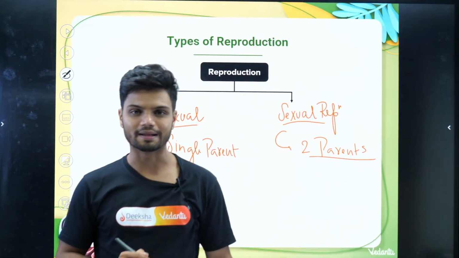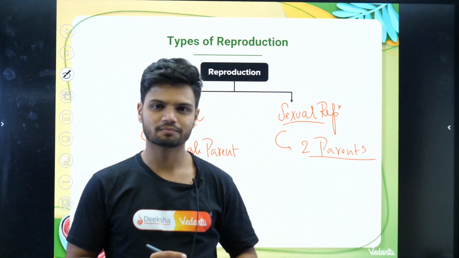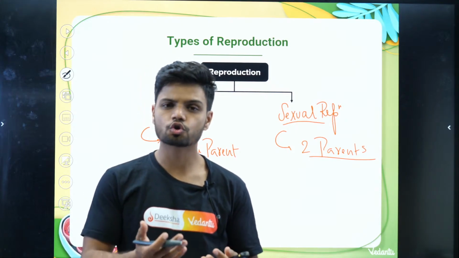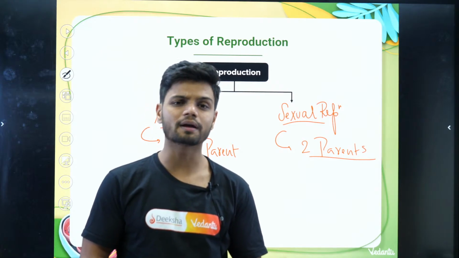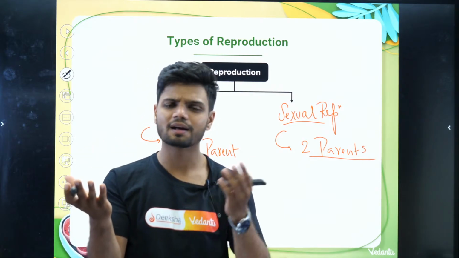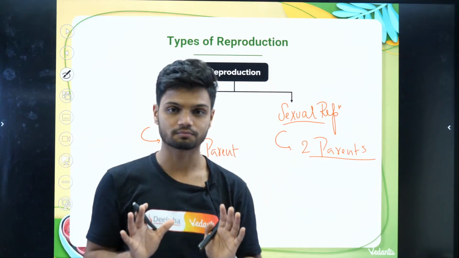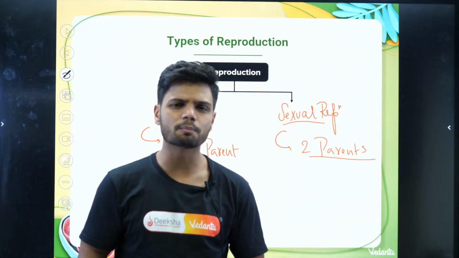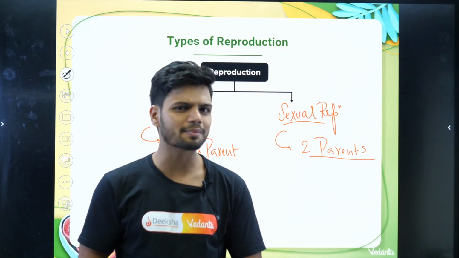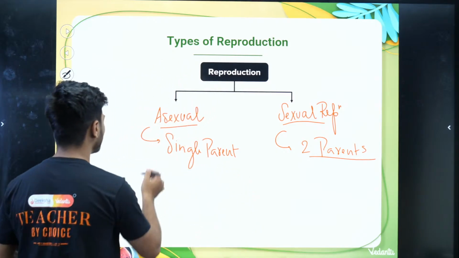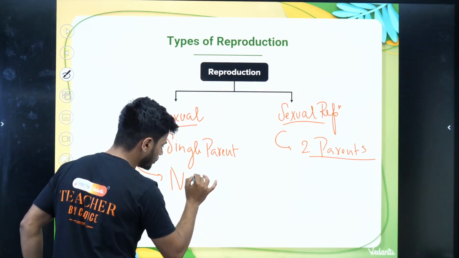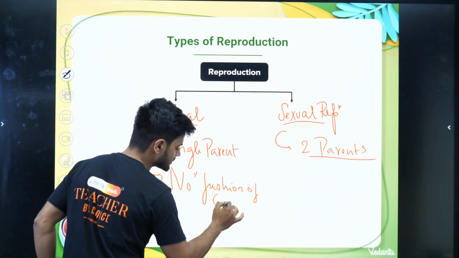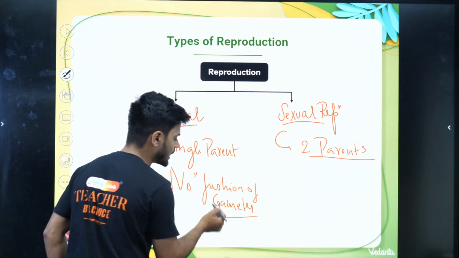Now quickly tell me in the chat, what about the gametes fusion? In the case of humans, we know there are two gametes, that is, sperm and egg. Egg and sperm are fusing. That is called fertilization in humans. But in the case of asexual reproduction, is there a fusion of gametes? No. In the case of asexual reproduction, there is no fusion of gametes.